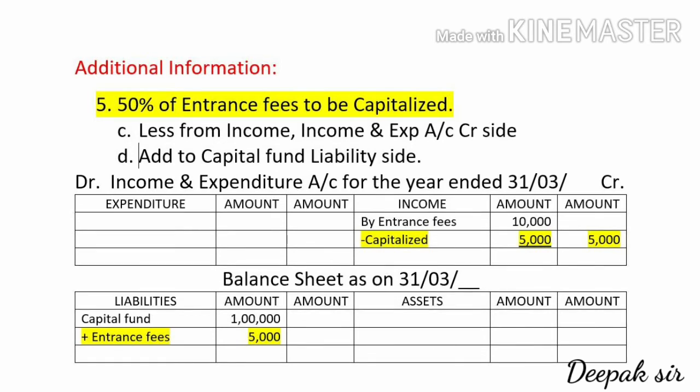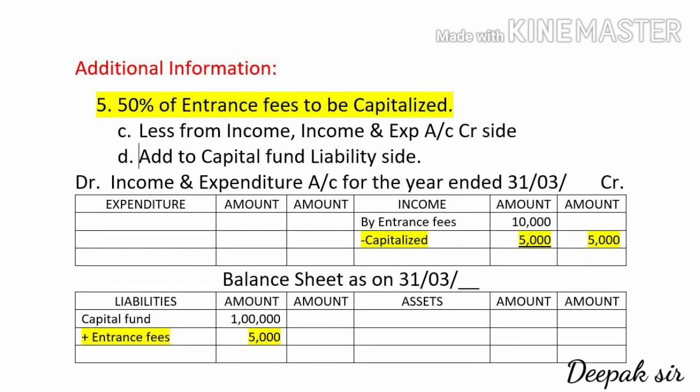Now since we have to capitalize, we have to add it to the capital fund. In the capital fund I had again written an imaginary figure, I had written 1 lakh. To that 1 lakh we have to add entrance fees, and the amount will come to 5,000.